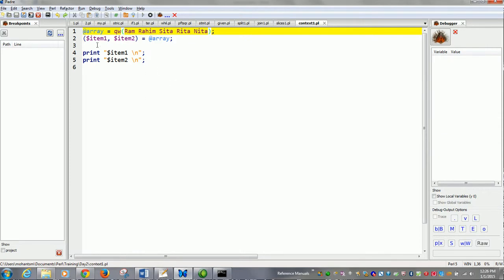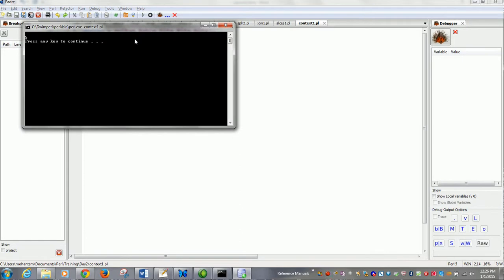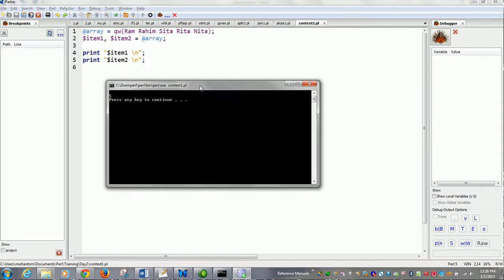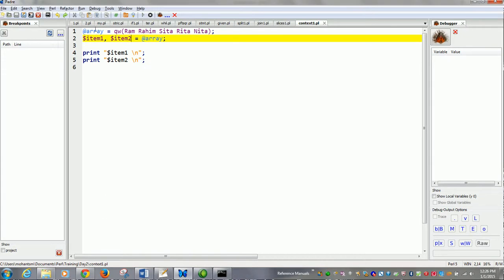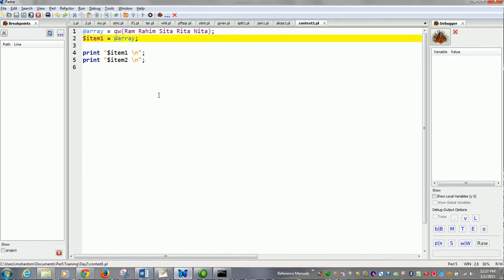Now what happens if I omit them? See, this will give you an error. It gave you 5. Item 2 gave you 5. I will tell you why. I told you it might also give unexpected results. Now if I remove this, see what it gives. Item 1 is 5, item 2 is undefined. Why did it happen? Because